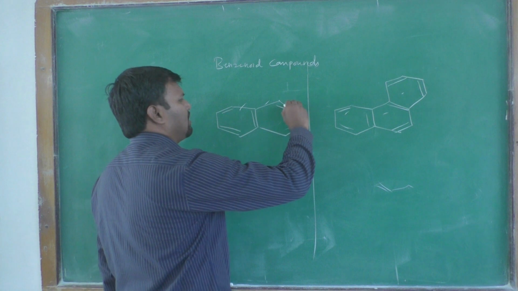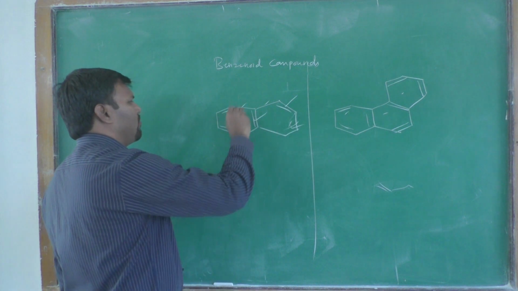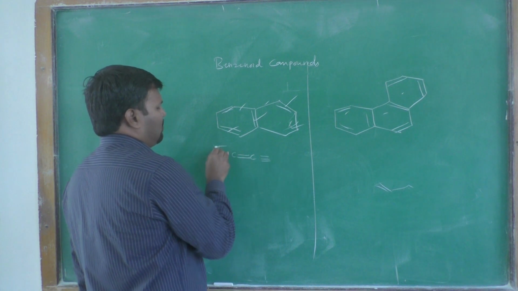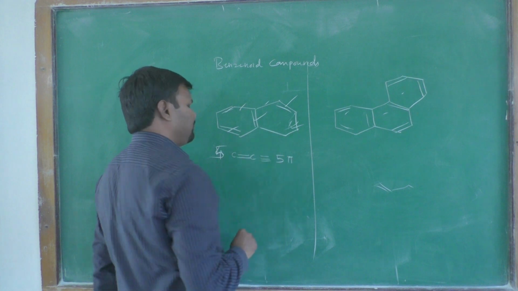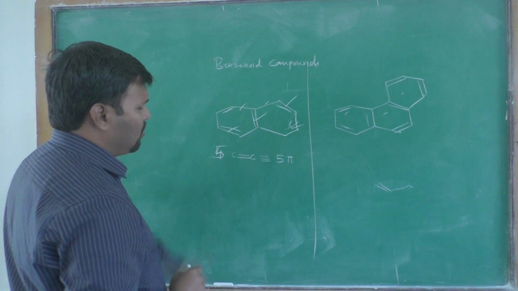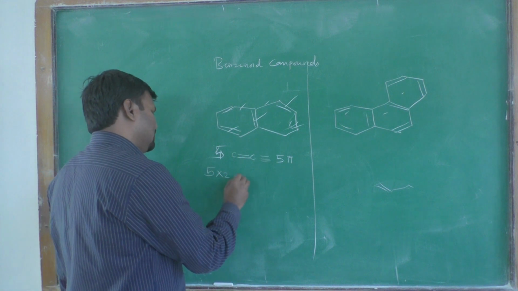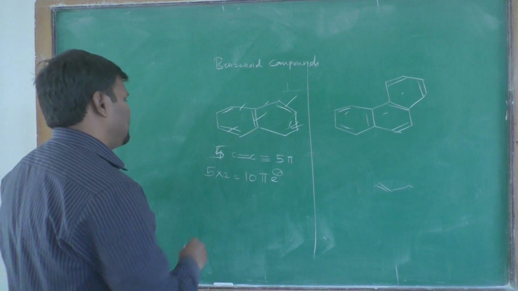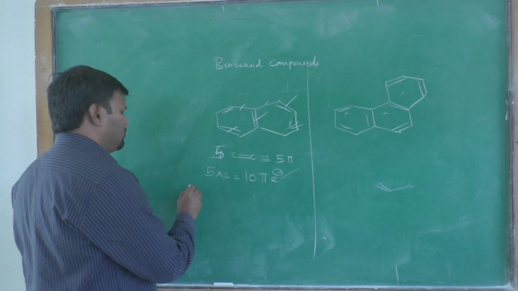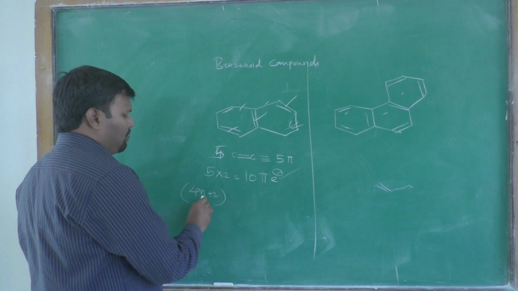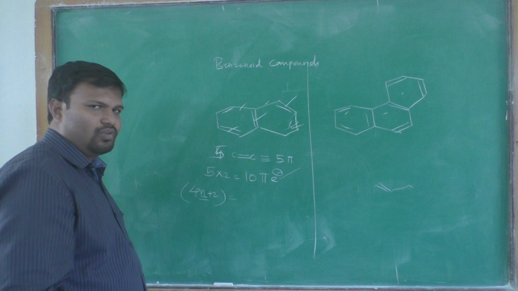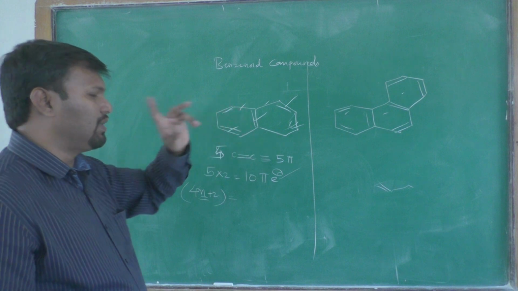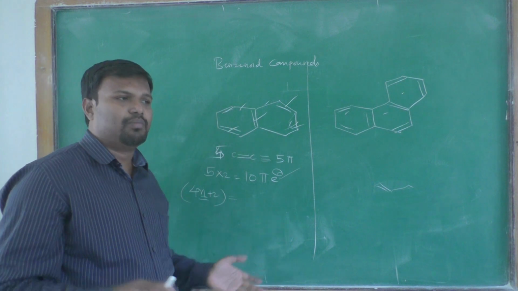In this case, there are 1, 2, 3, 4, 5 double bonds present, or 5 pi bonds present. Each pi bond has 2 electrons, therefore 5 into 2, it has 10 pi electrons. And this number is from the Huckel rule. When you see 4n plus 2 and put n equal to 2, n is any integer. n is not the number of rings, it is a Huckel number.